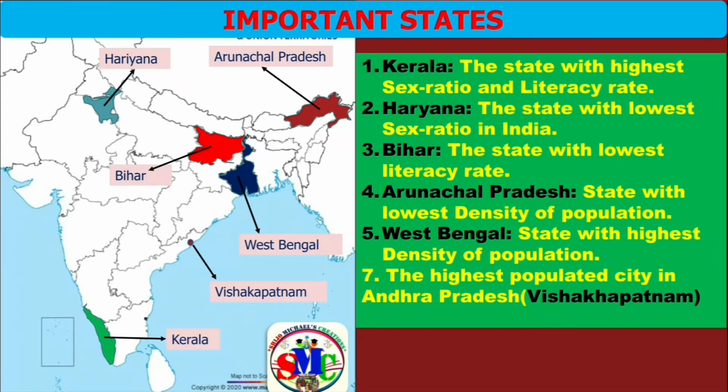Next, the state with the lowest density of population, that is Arunachal Pradesh, and this is the location of Arunachal Pradesh. The state with the highest density of population, that is West Bengal. This is the location of West Bengal. The most populated city in Andhra Pradesh, that is Visakhapatnam, and this is the location of that city.